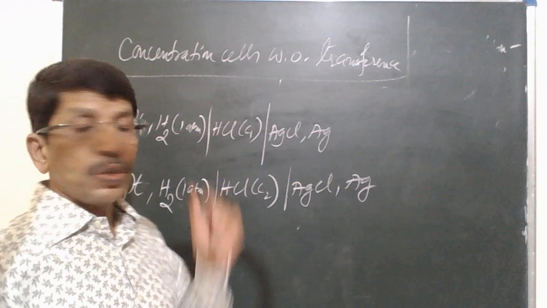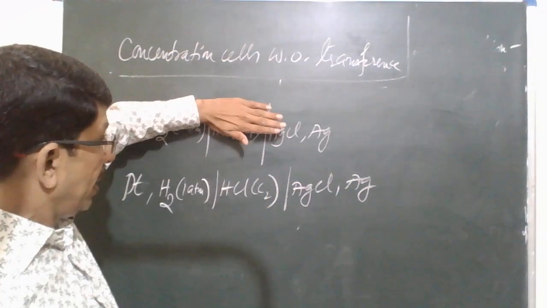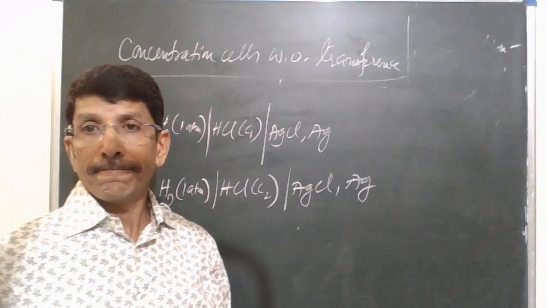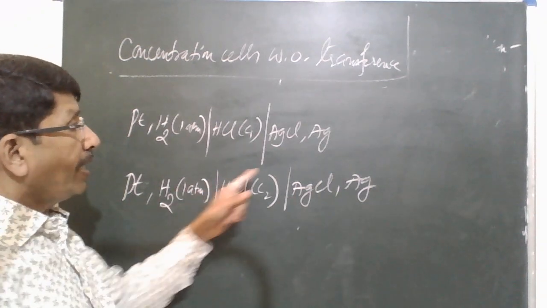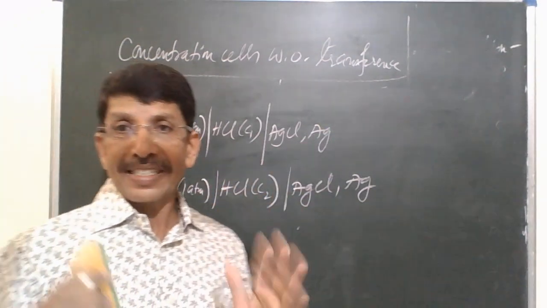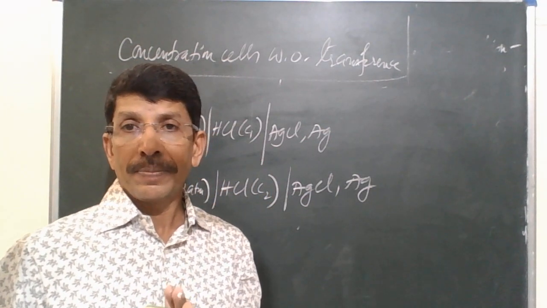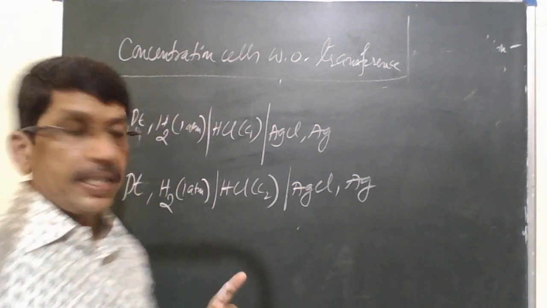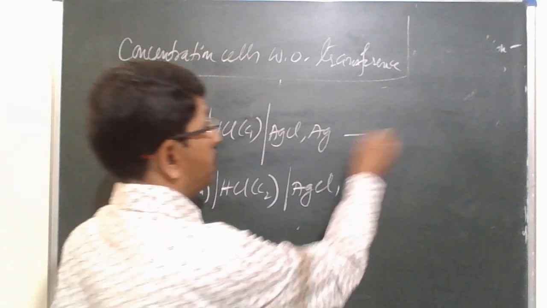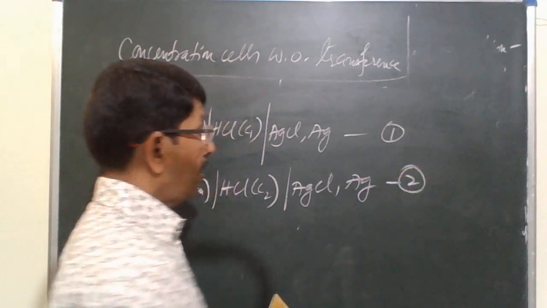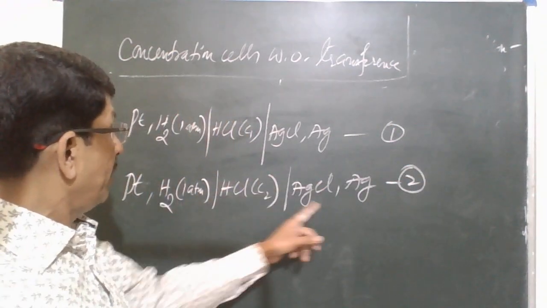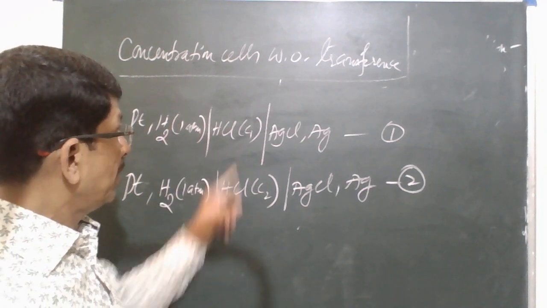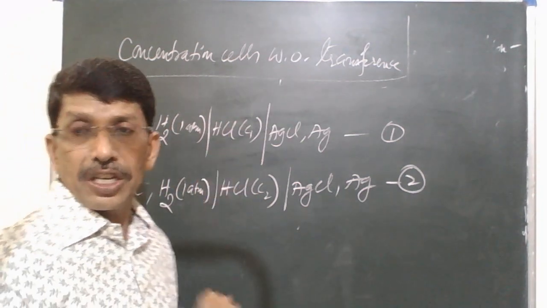So now this is one cell and this is the other cell. These two cells are connected in such a way that they send current in opposite direction. Electrodes are the same, but electrolyte concentration is different.